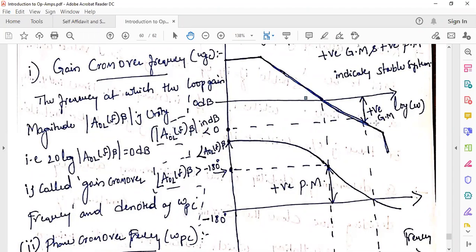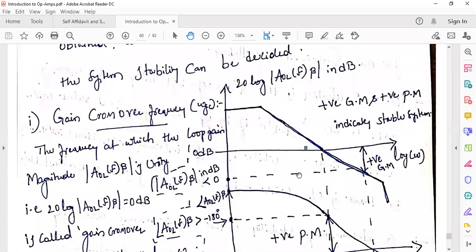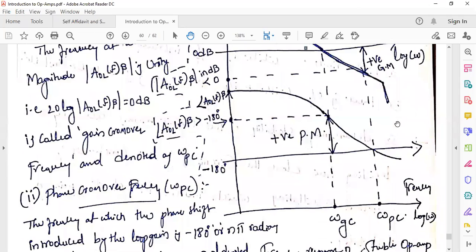Not only gain margin, we have to consider phase margin also. If either gain margin or phase margin becomes negative, the system is unstable. Only when both gain margin and phase margin are positive is the system said to be stable. Positive gain margin and positive phase margin indicates a stable system, right?